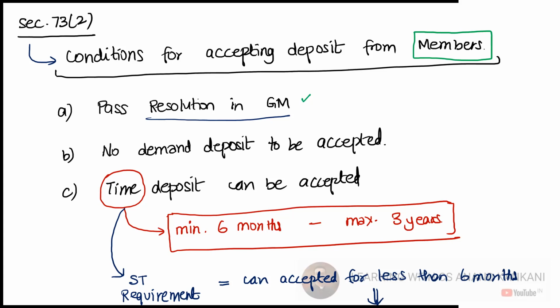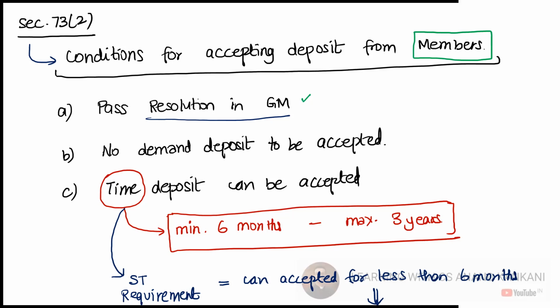Now, what do you mean by demand and time deposit? Time deposit is where the amount would be repaid only after the expiry of that particular time period, like a fixed deposit account in the bank. And demand deposit is typically like a savings bank account where you deposit money today, tomorrow you want to withdraw, you can withdraw at any point of time.